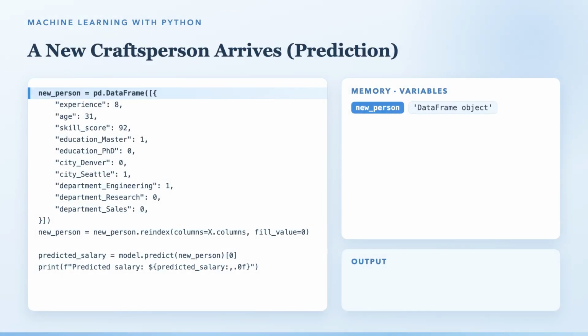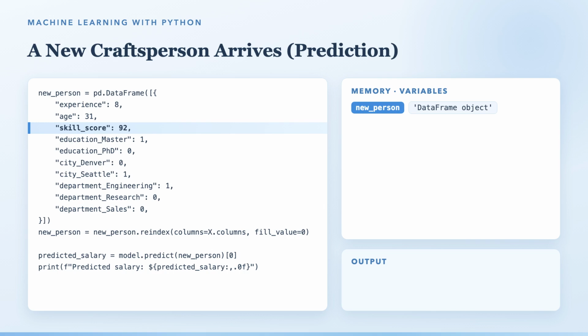Someone new has arrived. 8 years of experience. A master's degree. An engineer. In Seattle. Skill score 92. 31 years old. We write her details as one small data frame. The same columns, in the same order the model learned from. That reindex line is a kind habit. It fills any seal we forgot with 0.